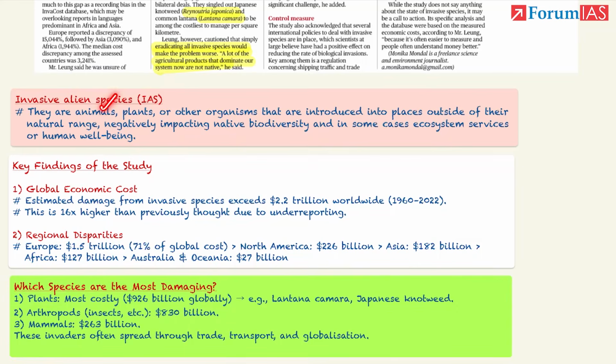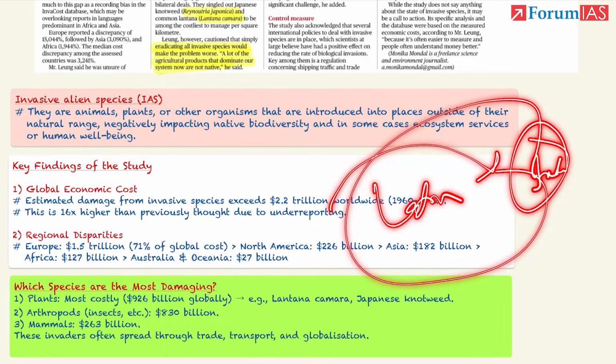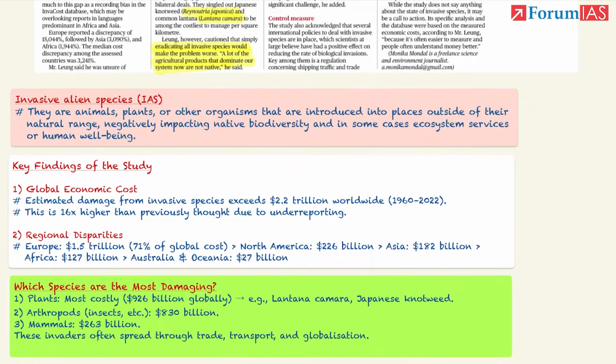Okay, first of all, what are invasive species? They can be animals, they can be plants or other organisms जो बाहर से लाए जाते हैं, that is, introduced into places outside of their natural range. For example, इंडिया में कोई प्लांट का स्पीशीज लाया गया है लैटिन अमेरिका से. Okay, and after the introduction, after a point of time, they start impacting the ecosystem negatively. Native biodiversity को negatively impact करेंगे. Then the entire ecosystem, also the human being. These are the invasive alien species.